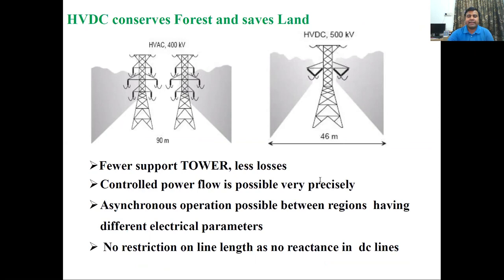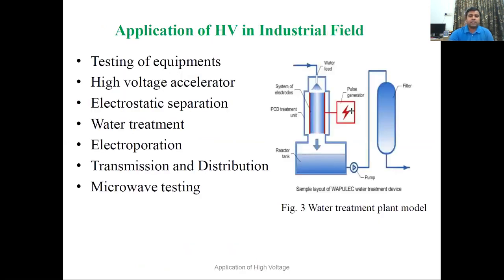So the HVDC transmission capability will not be limited by the reactance of the transmission line. We can load up to the thermal limit. In detail, we will see the comparison in the coming lecture.